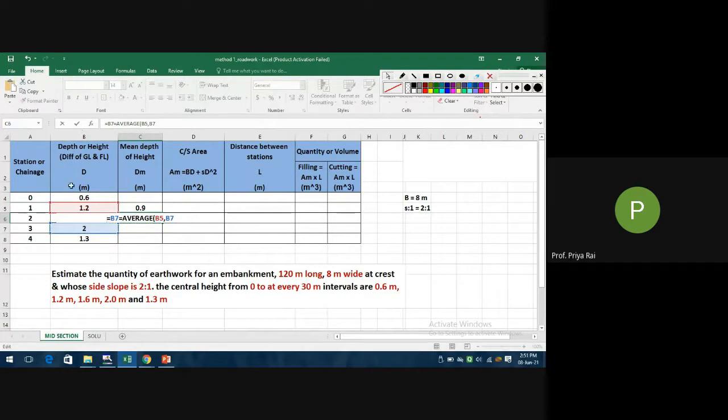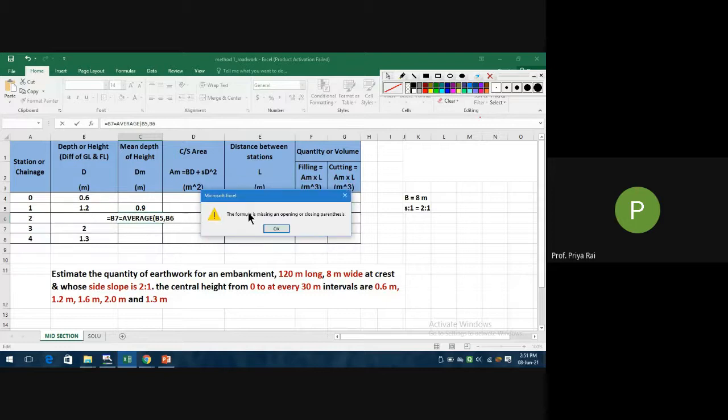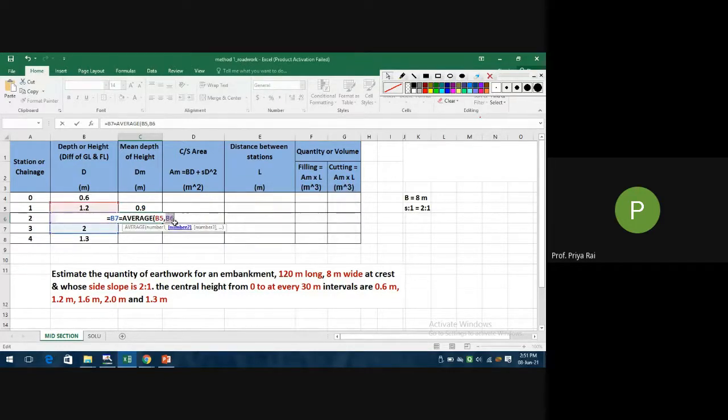Actually this is B6, and bracket close, B6 bracket close. Okay, enter.